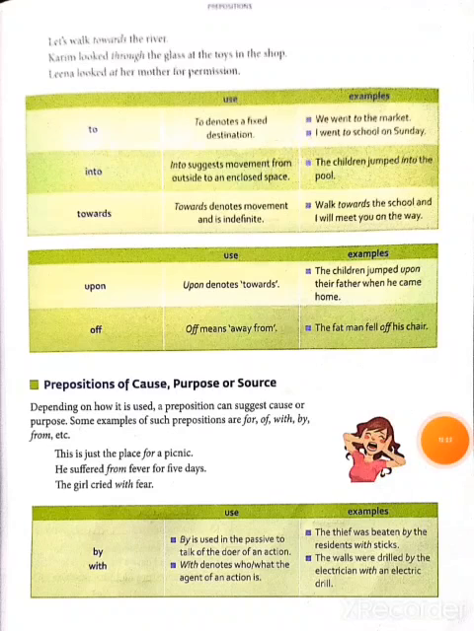By and with are also used. By is used in the passive to talk of the doer of an action, and with denotes what the agent of an action is. Example: the thief was beaten by the residents with sticks. And next, the walls were drilled by the electrician with an electric drill.